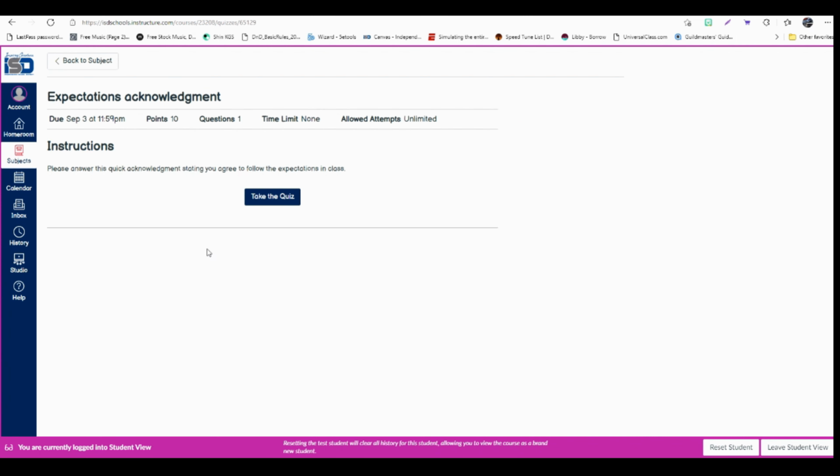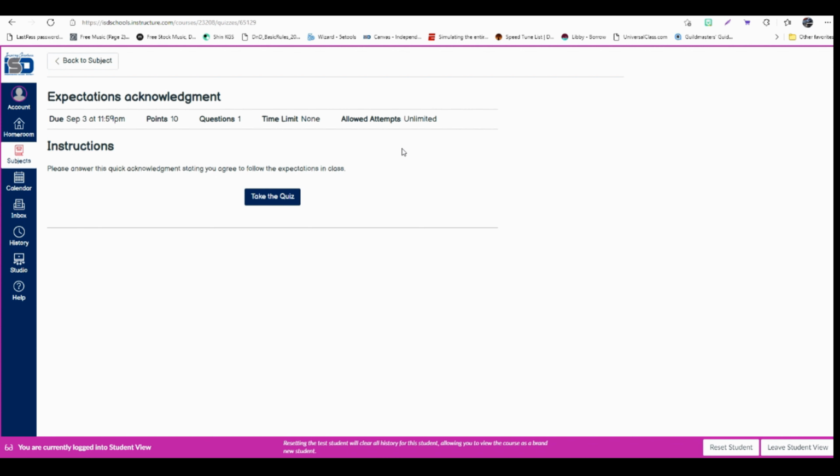The first type is going to be this quiz assignment here. So it'll give you a due date, the amount of points possible, number of questions. There's usually not going to be a time limit, and then allowed attempts. Anytime it is a regular homework assignment, even if it's set up as a quiz, you're going to get unlimited attempts on this. If it is some type of quiz setup that's graded automatically, you can take it as many times as you'd like until you get a 100%, and then it will keep the highest score you get.